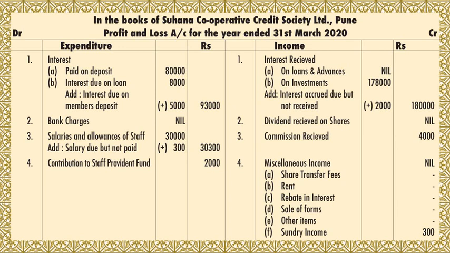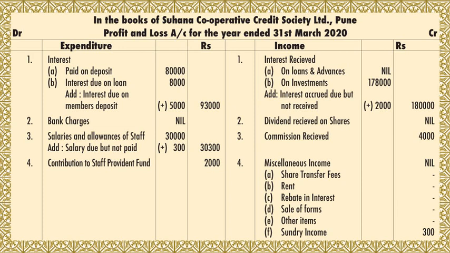First, you have to study the format very well and then solve the sum. The first part is on the expenditure side, that is, the debit side. Interest: you have to see in the question if any interest paid on deposit is given or not. You can see in the question, on the debit side of the trial balance, interest on deposit is given as 80,000. You are taking that amount.